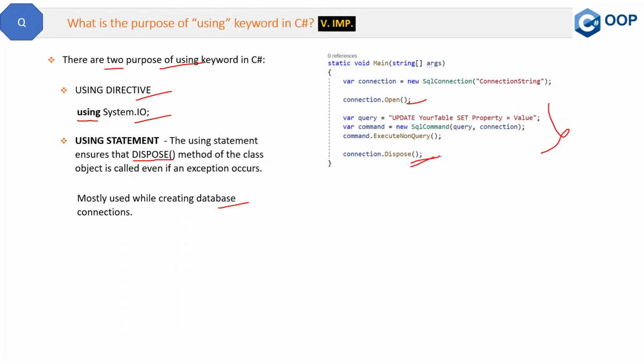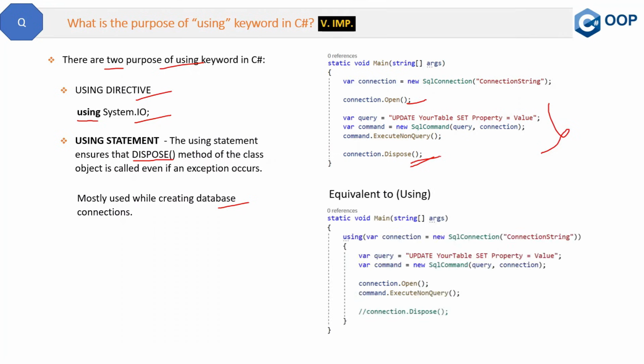So now let's see how we will use the using keyword. See, this is the same thing. The logic is the same. We are creating the database connection here, and all the steps inside are the same. But here we do not require the Dispose method to be called explicitly. That's why we have commented it out. So that is the purpose of the using statement. This using keyword will automatically call the Dispose method of this managed class.